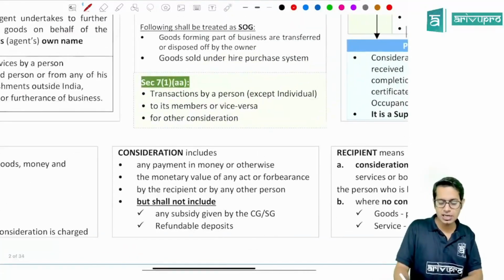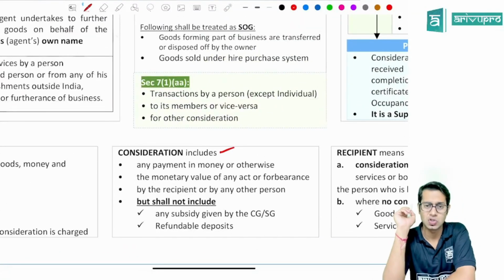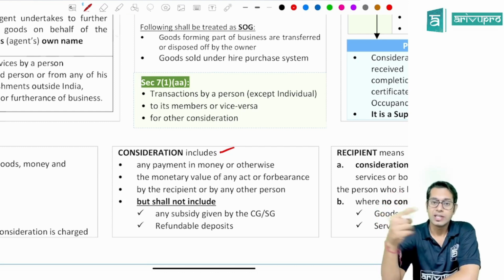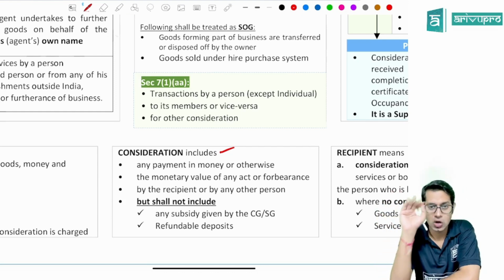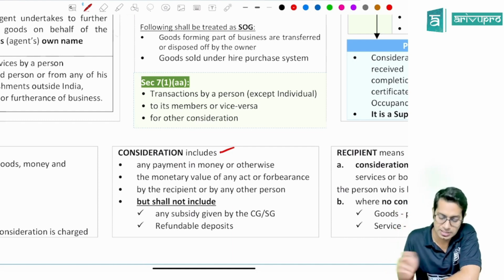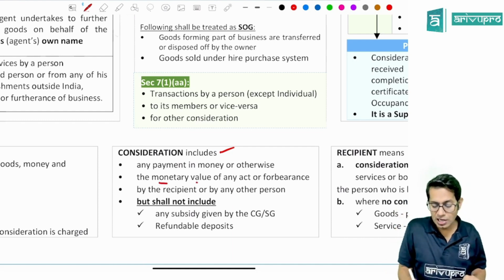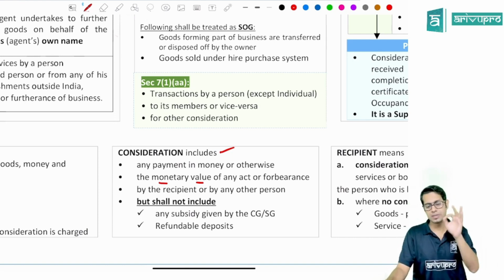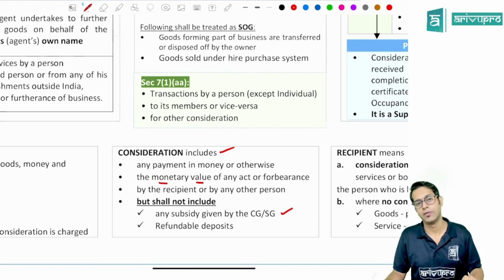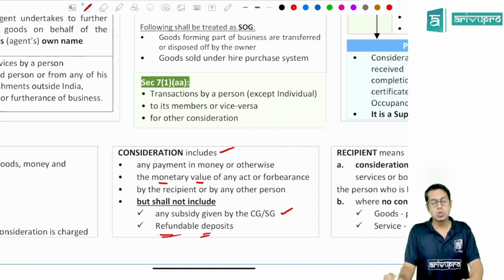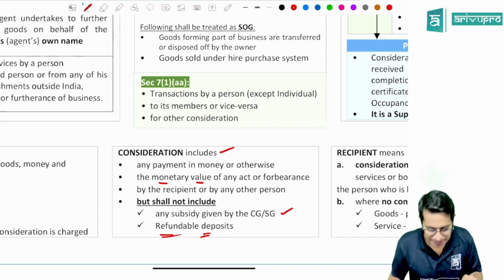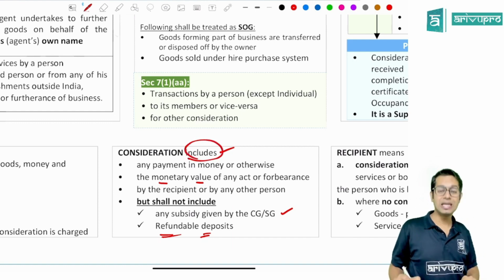Consideration in relation to supply of goods or services or both includes any payment in money or otherwise by the recipient or any other person, but it shall not include the subsidy given by central government and state government. Similarly, consideration shall include monetary value of any act or forbearance by the recipient or any other person, but it shall not include the subsidy given by central government and state government. Further, refundable deposits also shall not form part of consideration. Refundable deposits will not form part of consideration until they are adjusted as consideration. So the consideration definition is an inclusive definition.